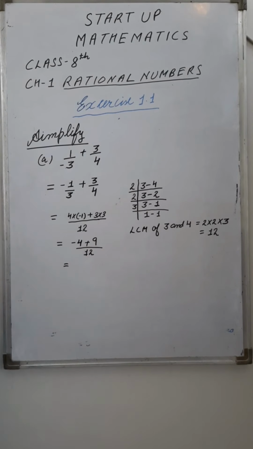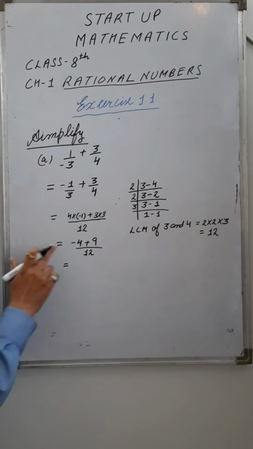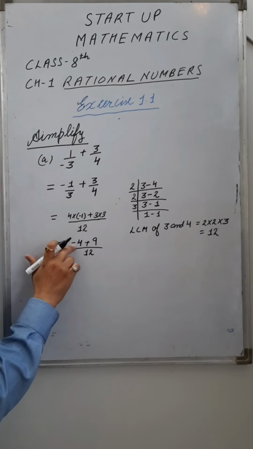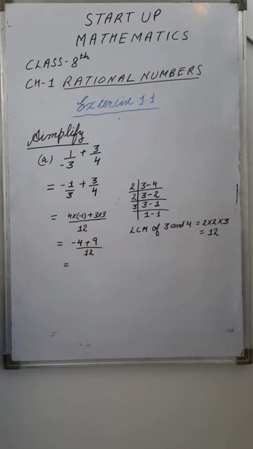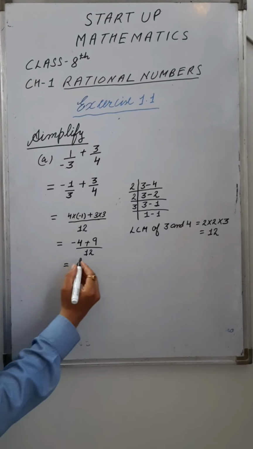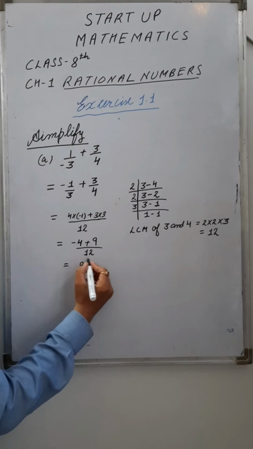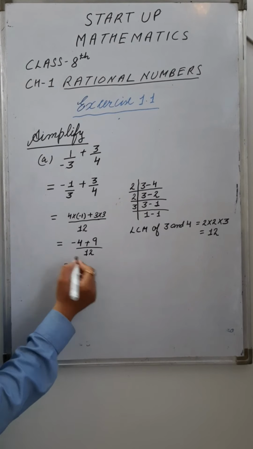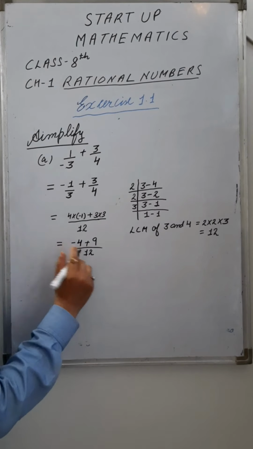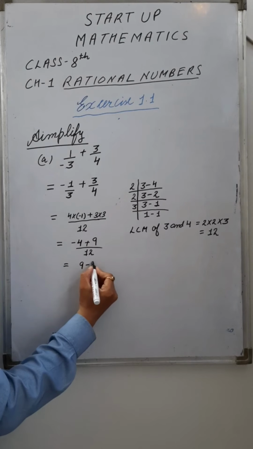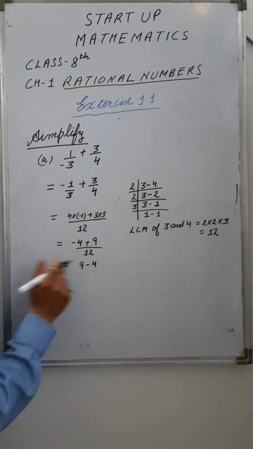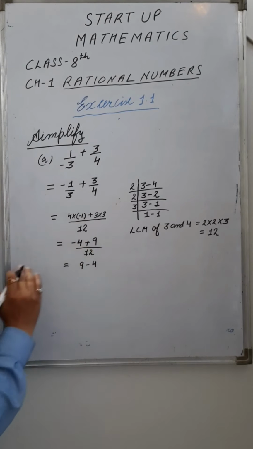Now look at the numerator carefully. Here the number with negative sign, here the number with positive sign. Or you can rewrite it. Firstly you can write 9 of positive sign. There is no need to place positive sign or this negative sign. Just rearrange.